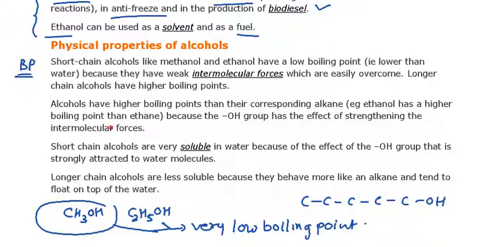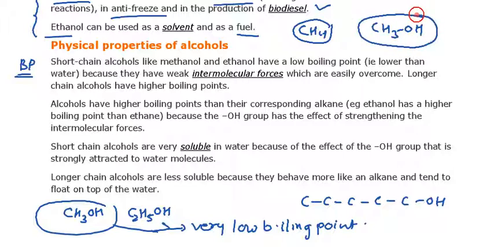The boiling point is higher for the corresponding alcohol compared with the alkane, for example methane and methanol. Methane has a low boiling point compared with methanol.